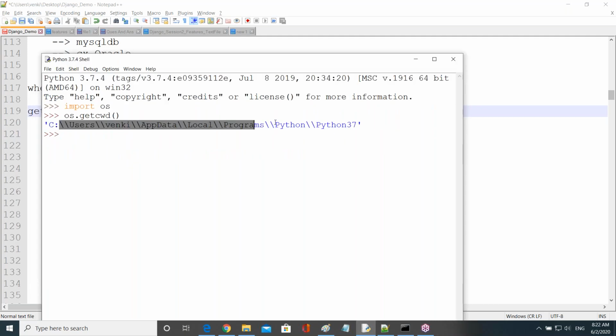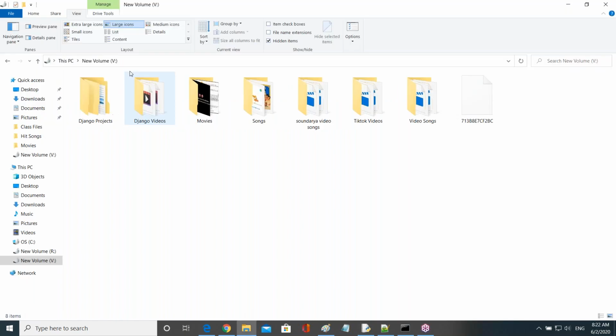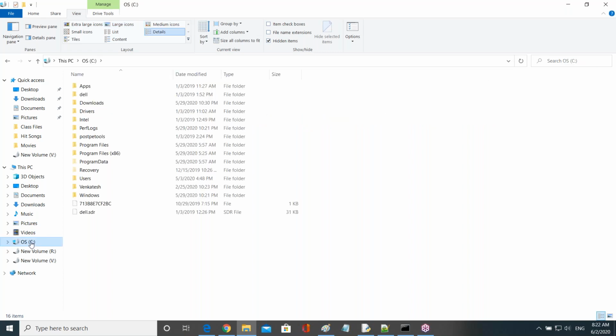Now I open this location. All of you observe now. First, I said go to the C drive, right? Tell me now, in that path after C, what is there? Users, right? After Users, what is there? Venki is there. After Venki, now what is there, guys?